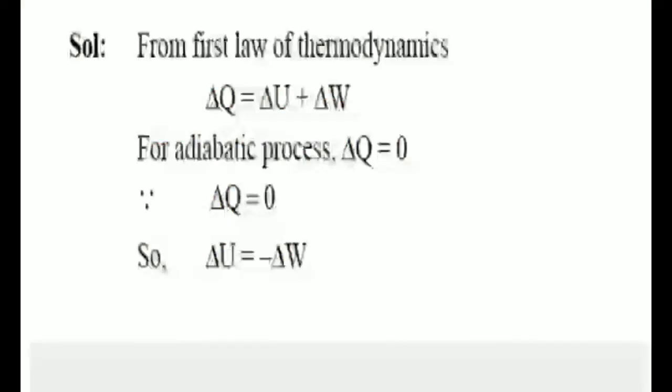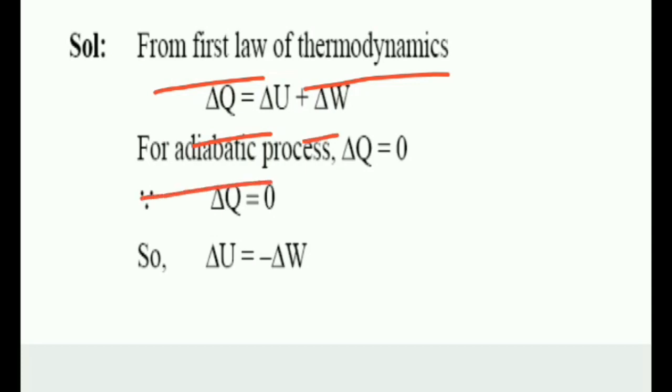Solution of question 5. From the first law of thermodynamics we know that the supplied heat del Q is equal to del U plus del W. Del U is the change of internal energy and del W is the work done. For an adiabatic process, del Q is equal to 0. Heat supplied is equal to 0.